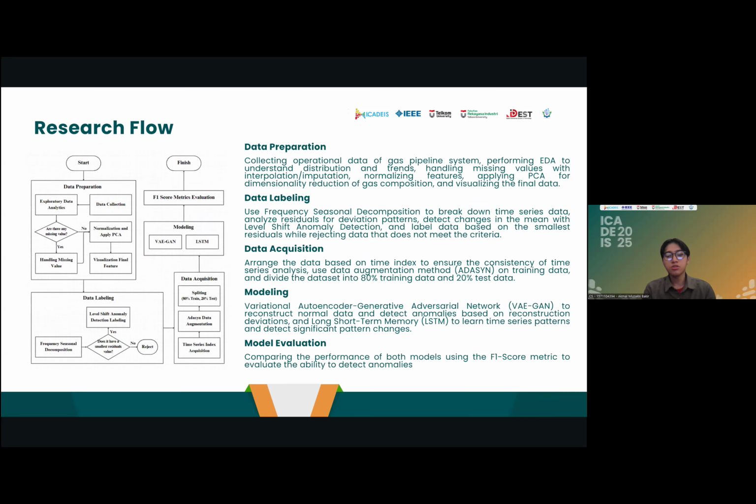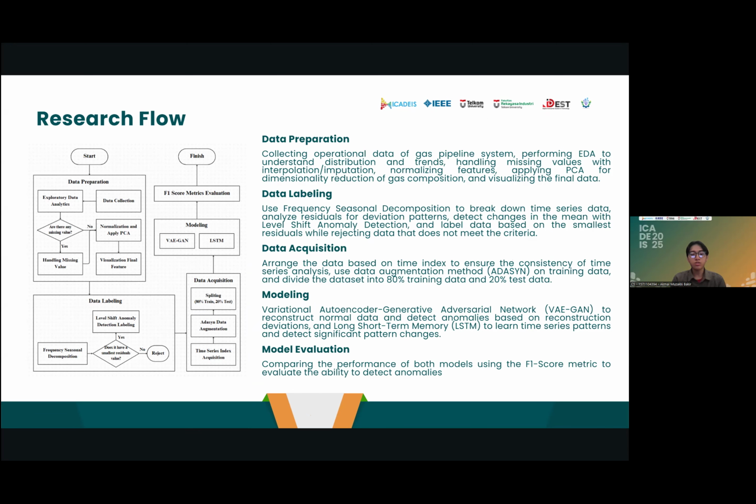This research begins with the data preparation stage, which includes data collection, initial data analysis, handling of missing values, data normalization, and feature visualization. After the entire pre-processing process, the next stage is data labeling. When labeling is done based on the smallest residual, the features with the smallest residual at a certain frequency are applied, while the rest are rejected.